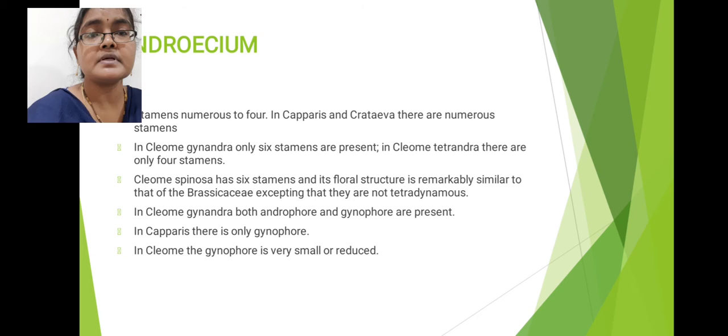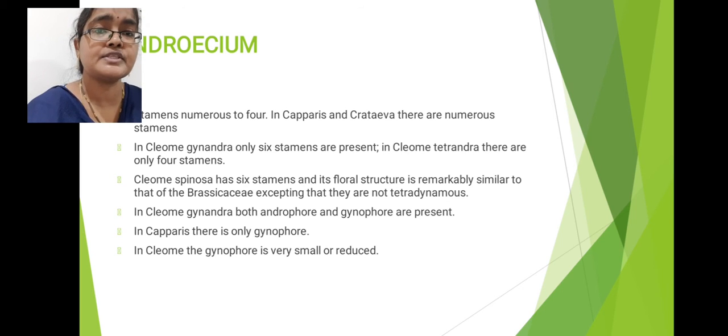In Caparidaceae family members, if you observe the androecium, the stamens are numerous in some members, but in some members the number of stamens is restricted to only 4. Some members possess 6 stamens, so the number of stamens varies greatly in Caparidaceae family members. Cleome gynandra has only 6 stamens.